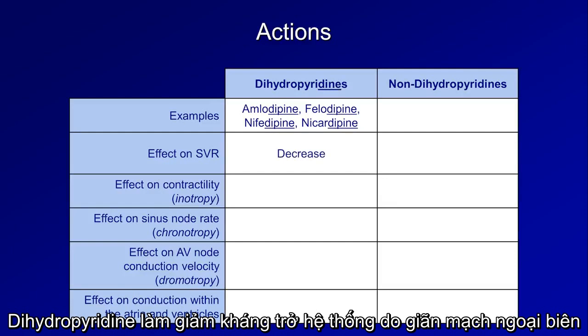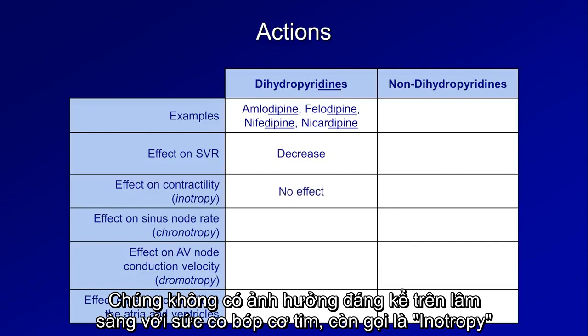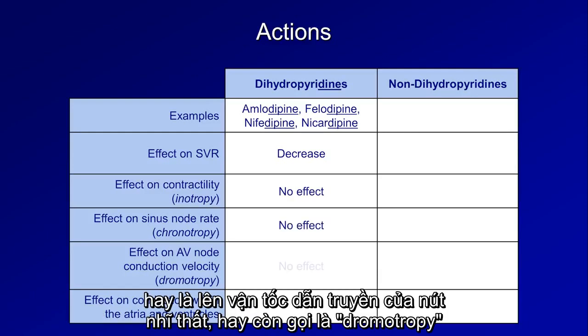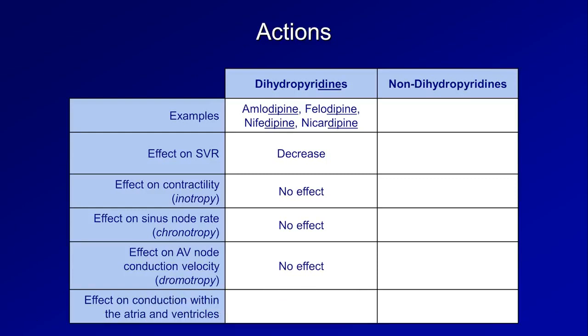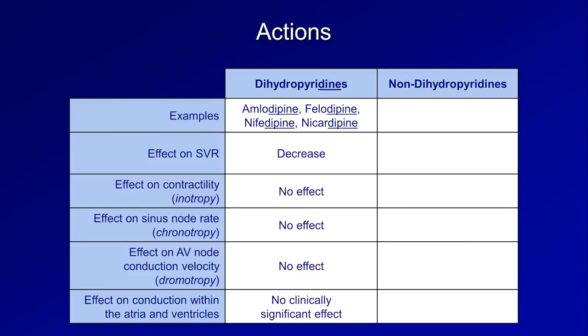Dihydropyridines decrease systemic vascular resistance through peripheral vasodilation. They have no clinically significant effect on contractility, also known as inotropy, no effect on the sinus node rate, also known as chronotropy, or the AV nodal conduction velocity, which is rarely referred to as dromotropy. And last, they have no clinically significant effect on conduction in the ventricles.